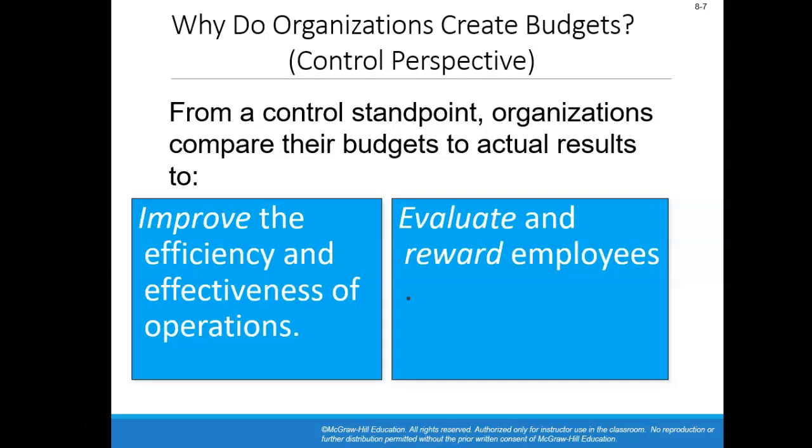So let me say this up front. A budget is only good if that budget is being followed. I'll say it again. A budget only works if the budget is actually being followed.